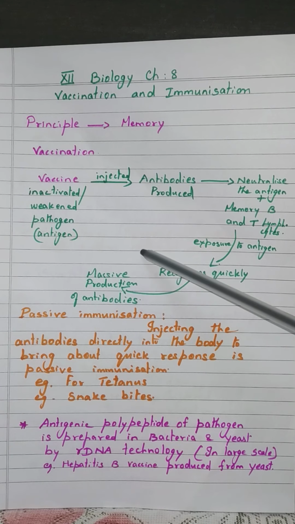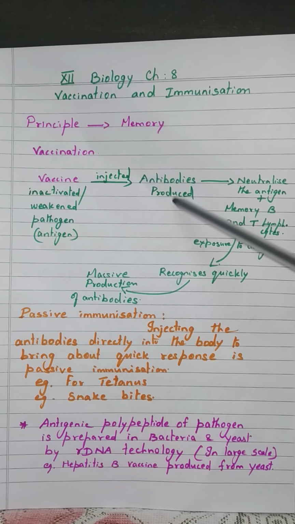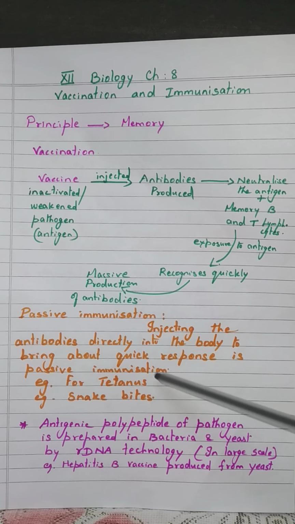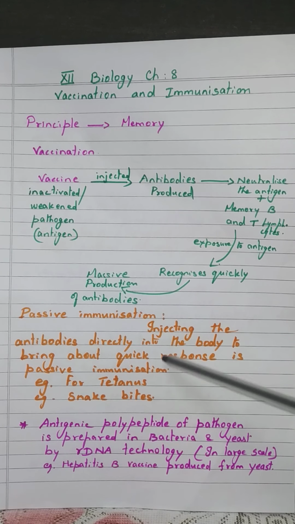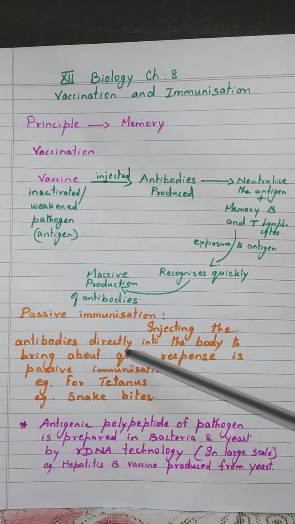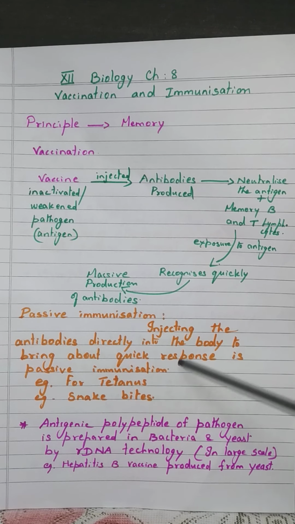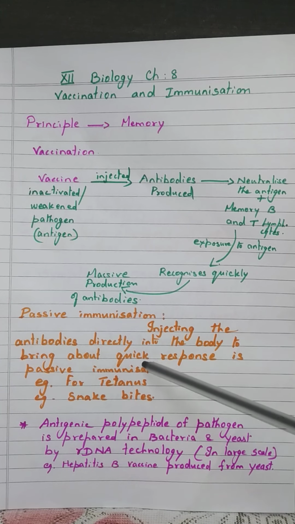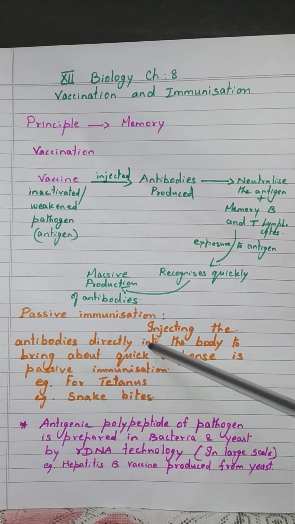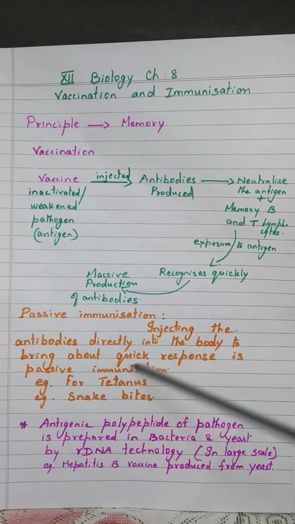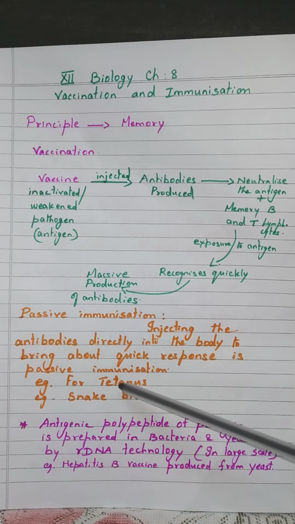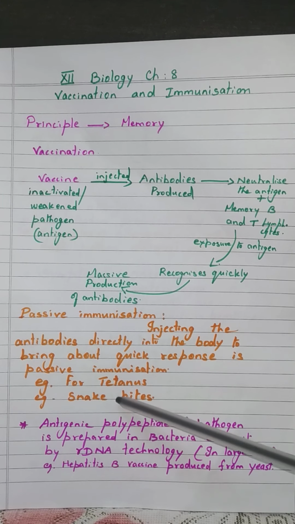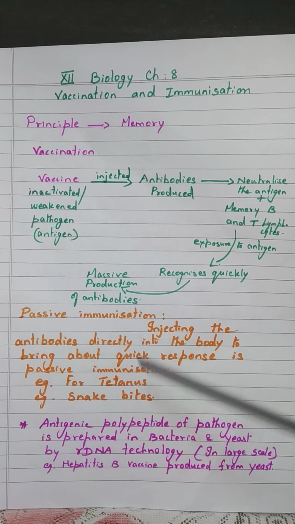In vaccination we inject the vaccine into our body and our body produces antibodies. But here, can you see the difference? Here we inject the antibodies directly into the body because we need a quick response and our body should be protected from the deadly microbes. This type of response is known as passive immunization. Examples are antitoxins given for tetanus and for snake bites.